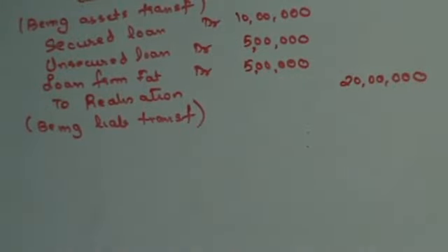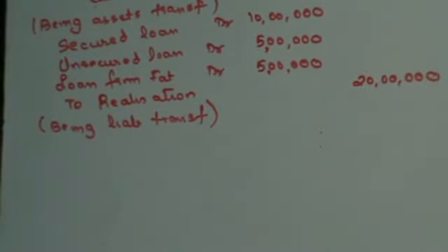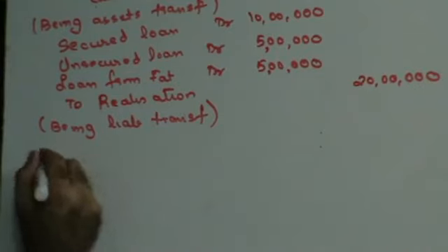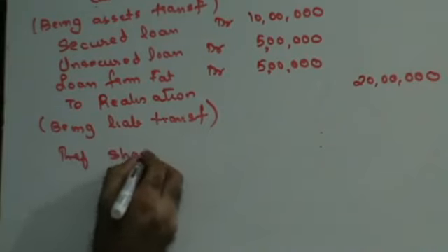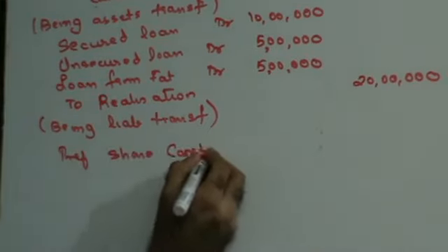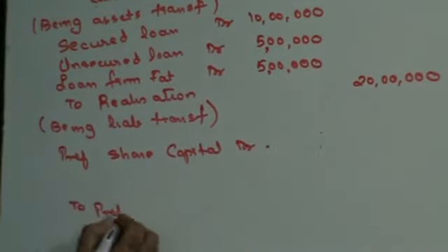So the first thing that you need to do is transfer assets, next transfer liabilities, next transfer preference shares. Preference share capital account debit, to preference shareholders.